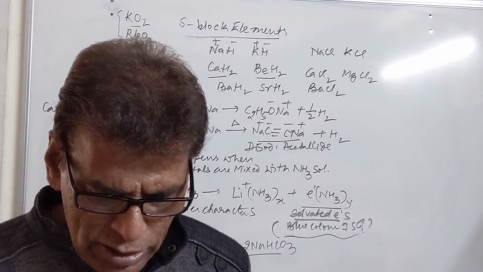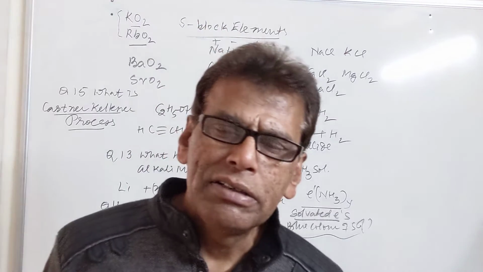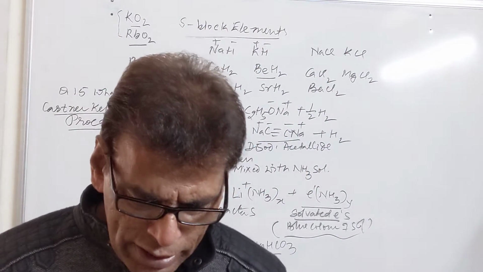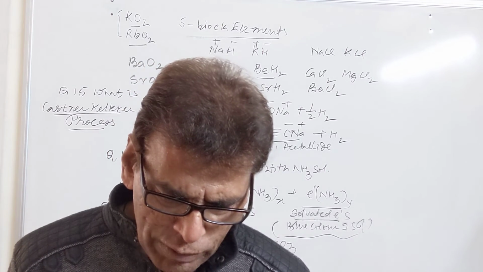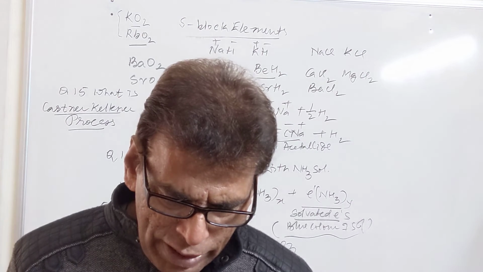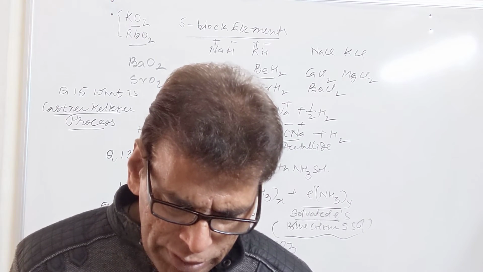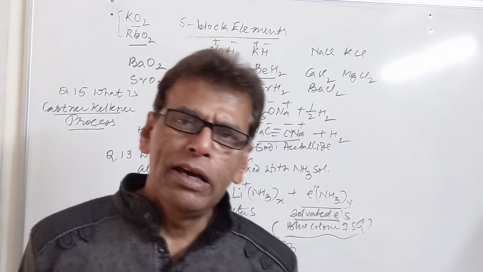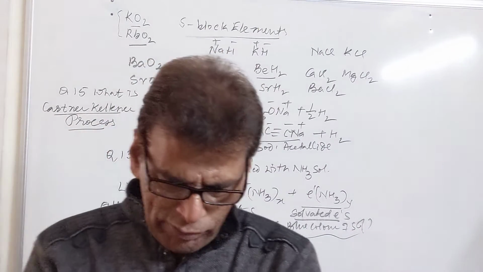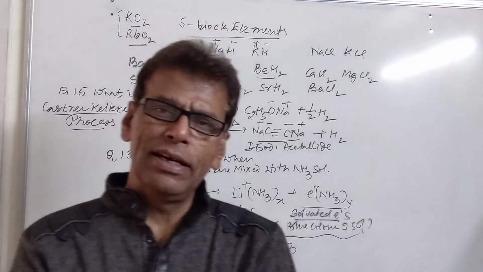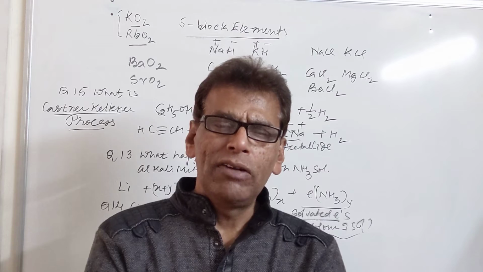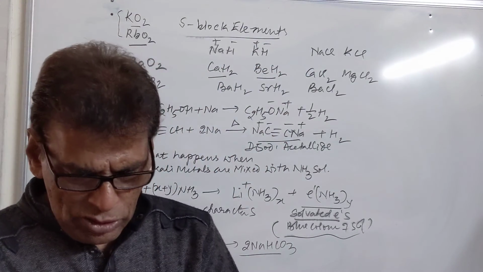Then we have potassium. It is used in the transportation of sugar, in the synthesis of amino acids and carbohydrates, and it is responsible for oxidation of glucose in the form of ATP. Then we have calcium ions, which play an important role in the formation of bones and teeth. And then the magnesium ions are an important component of chlorophyll, the green pigment of the plant, which is used in the synthesis of compounds.